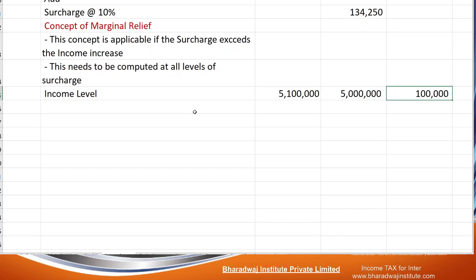Let us work out the tax. You try to work out the tax for 51 lakhs and 50 lakhs. We shall pause and try.